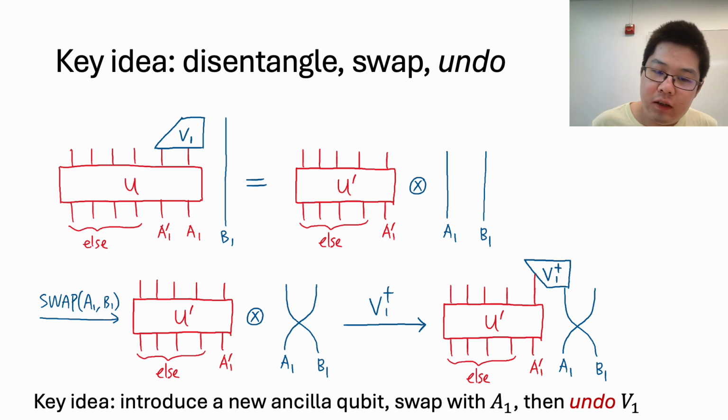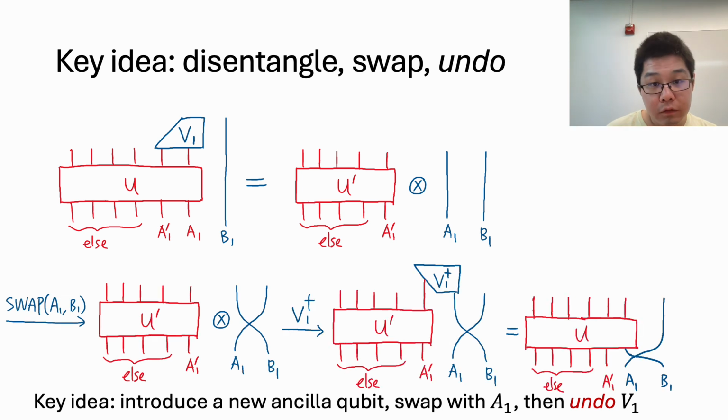And notice that in this picture, we almost didn't do anything at all. Because indeed, if we didn't introduce this swap, then what we have done is just V1 dagger, which is literally nothing. But because of this swap, we have, in the final picture, changed the role between A1 and B1. And therefore, effectively, the final picture looks like this, which is the same picture except that the input to the circuit has been changed to B1 instead of A1.